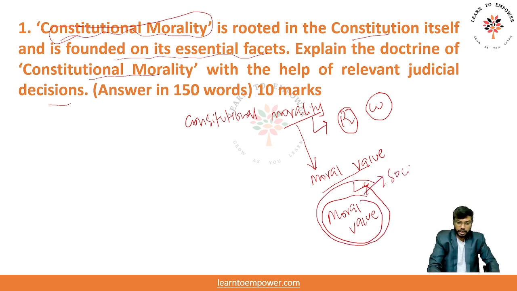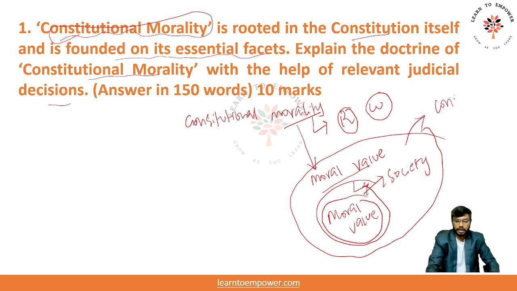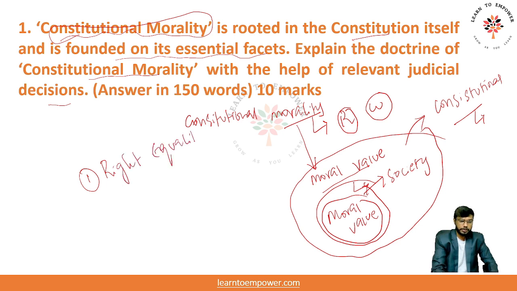When the entire society believes in certain moral values, that societal value can be converted into something called constitutional morality, right? There are also some things which are not recognized by society as moralities, but the constitution itself gives them as moralities. I'll give you very good examples of constitutional moralities. For example, the right to equality is a constitutional morality. The right to freedom of speech is a constitutional morality. We are living in a democracy where each and every individual has the freedom to express his opinions in society. So that is called constitutional morality.